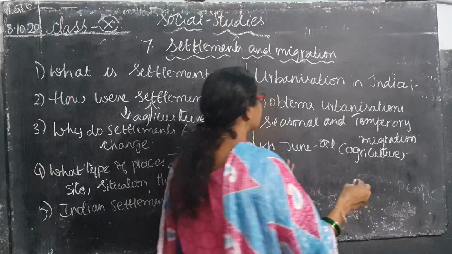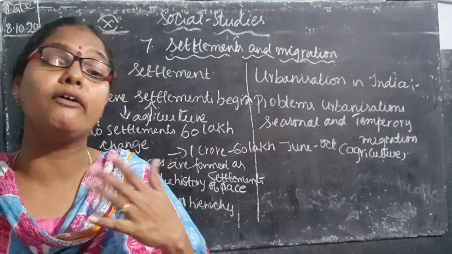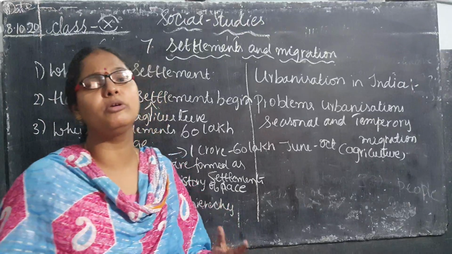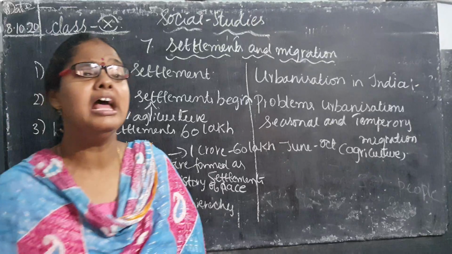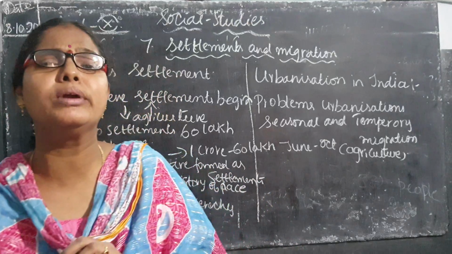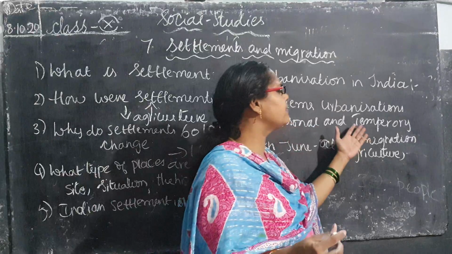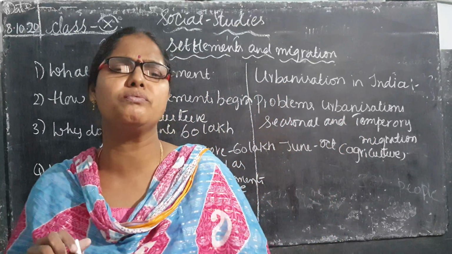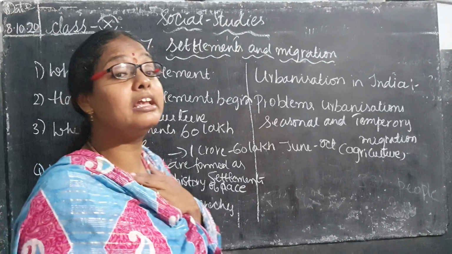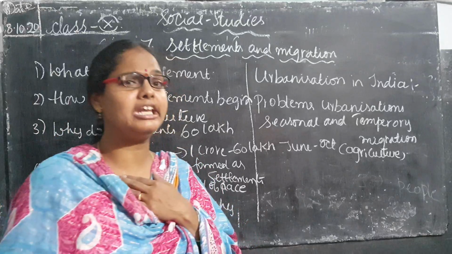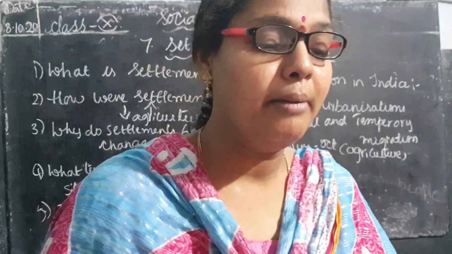Next, if you see June to October, for the rest of the months, how do they have to live their life? It is highly impossible, because in a year they are able to engage in agriculture for only 4 months. For the remaining 8 months, how are the people able to get their livelihood? So that is the reason. Seasonal and temporary means people will be moving for 2 to 3 months in search of food, because they are not able to earn anything in their native place. The people will be migrating to other places in search of their livelihood. So this is seasonal and temporary migration.